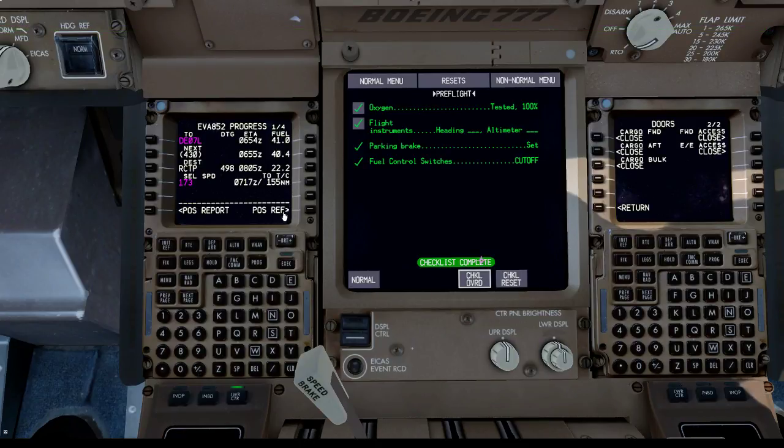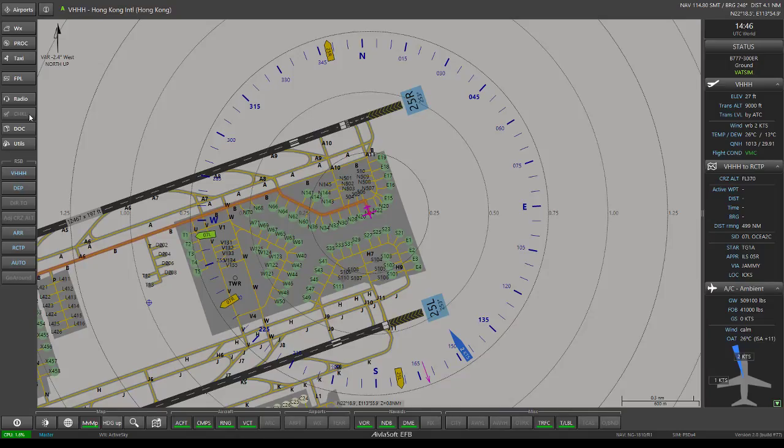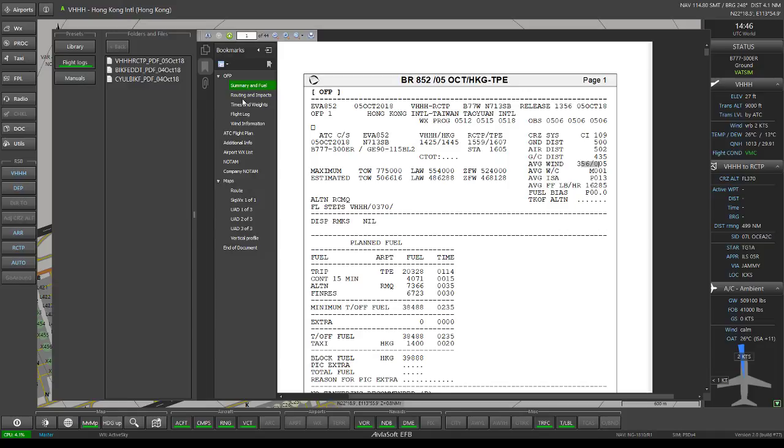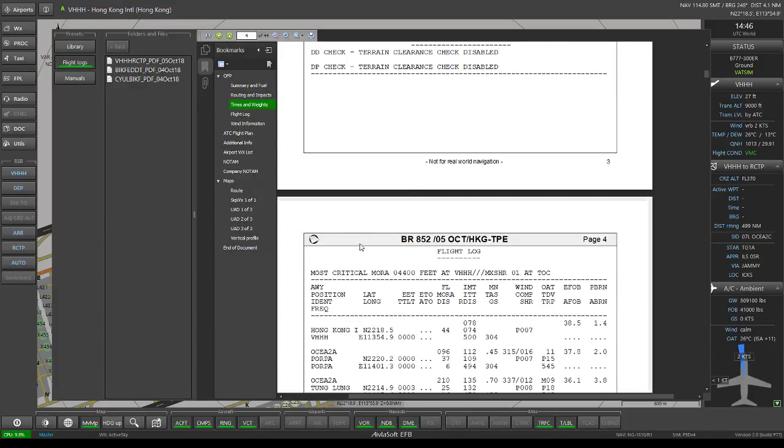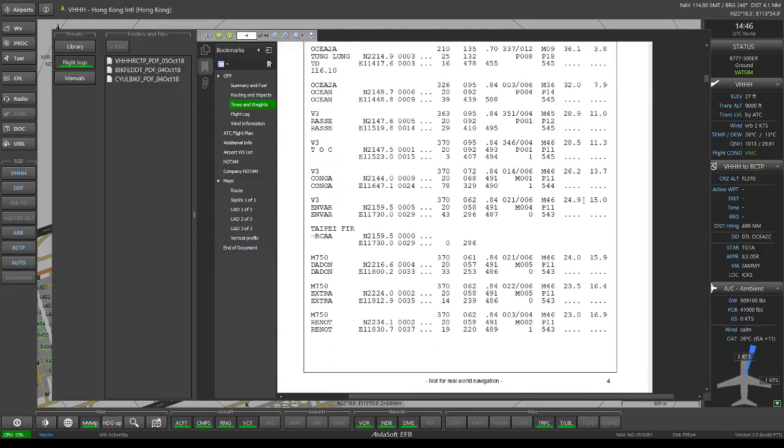So this is telling us that we have an expected 22,000 pounds of fuel on arrival. Let's just back check to see if that's in coherence with the official flight plan.